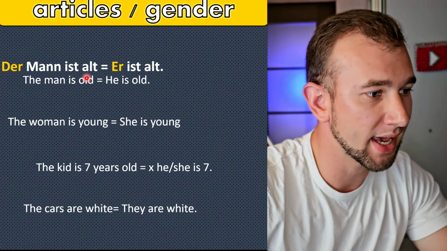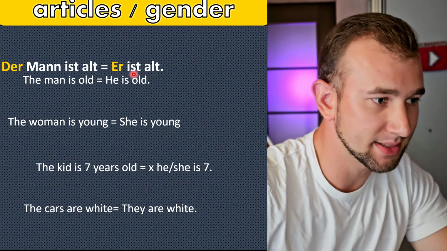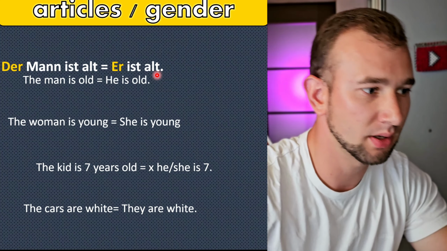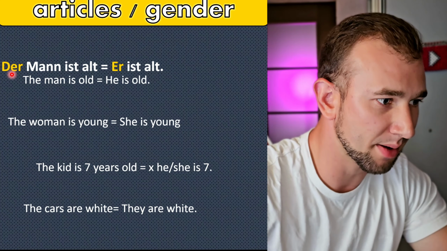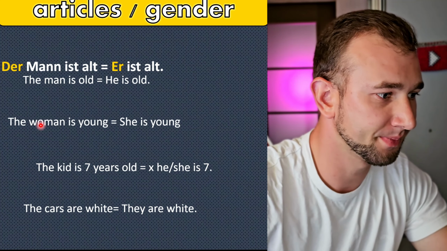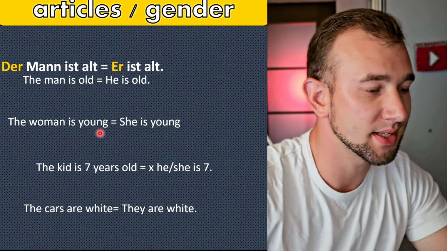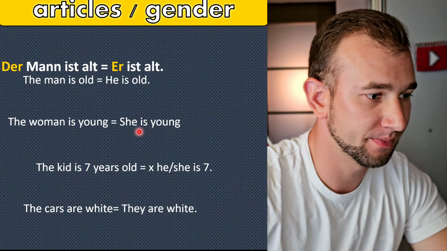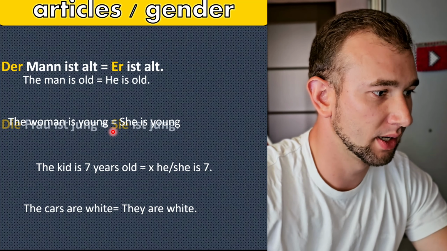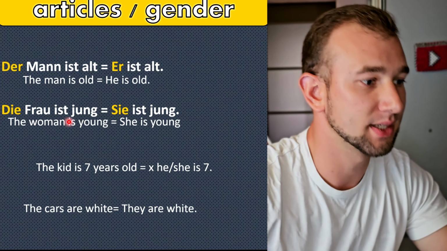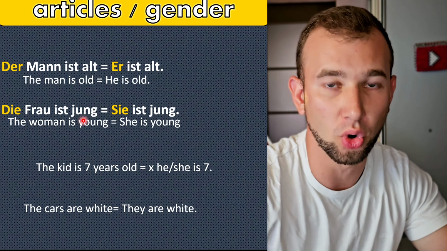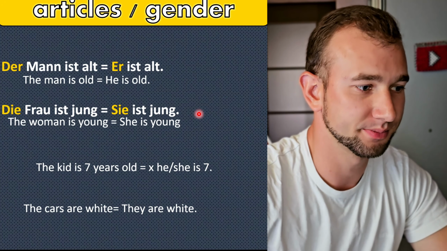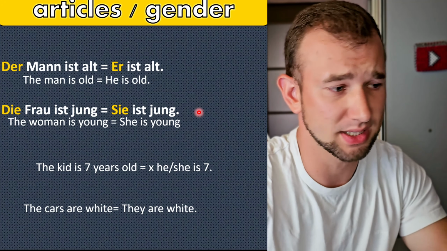And you can also say er ist alt. It's like in English. The man, he. Der Mann, er. The woman is young. Or she is young. The short form. Die Frau ist jung. Or oder sie ist jung.